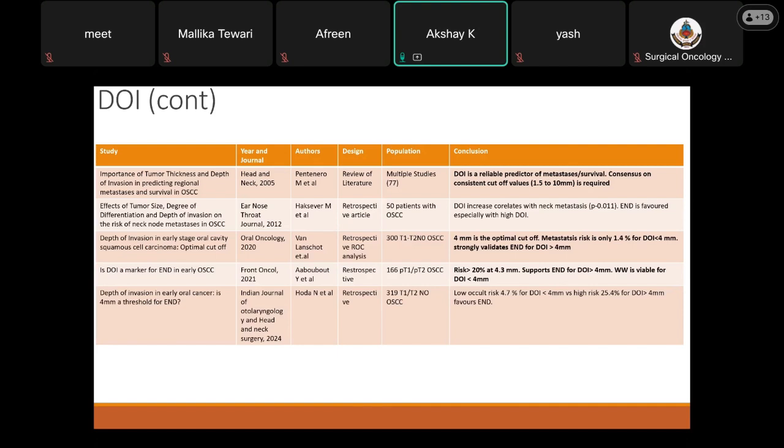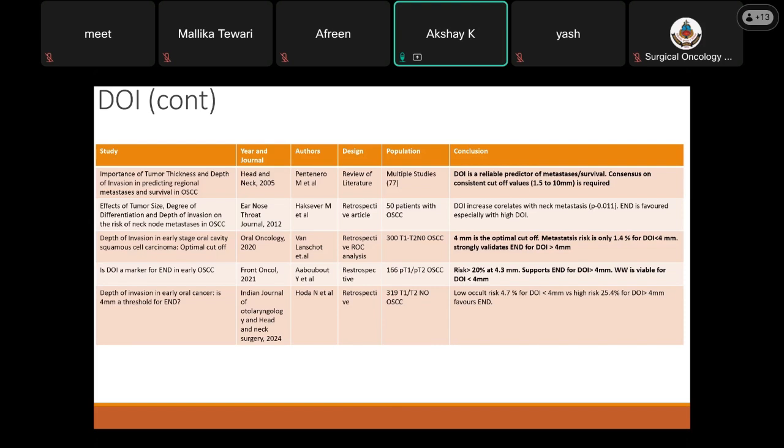Another retrospective ROC analysis was done by Van Lescott, published in 2020, which said that 4 mm is a very optimal cutoff. The metastasis risk was less than 1.4% for depth of invasion of less than 4 mm, and it strongly validates elective neck dissection to be done if the depth of invasion was more than 4 mm.